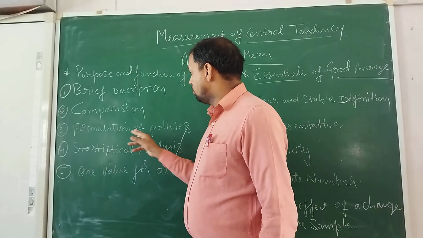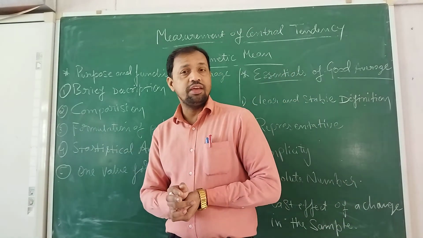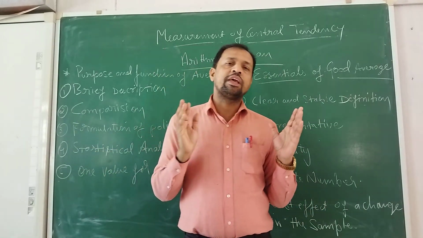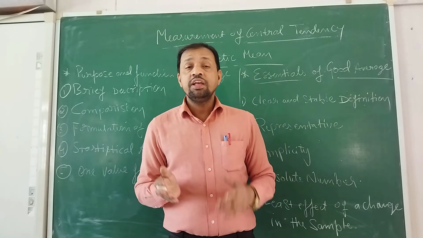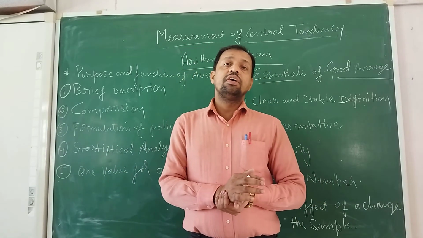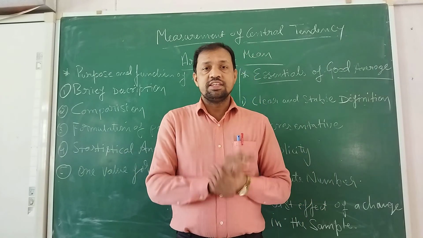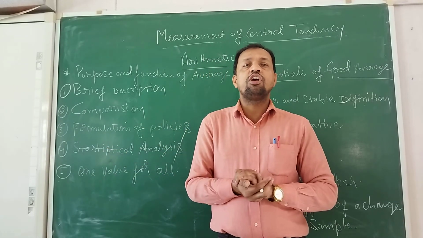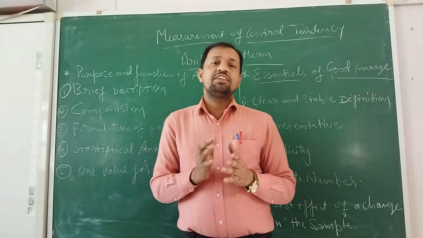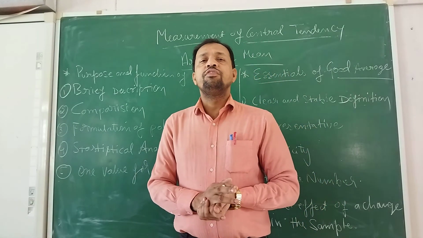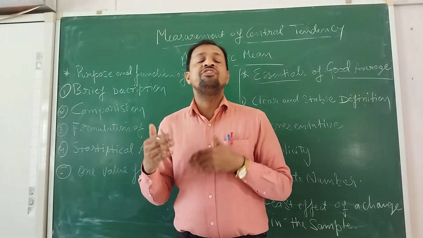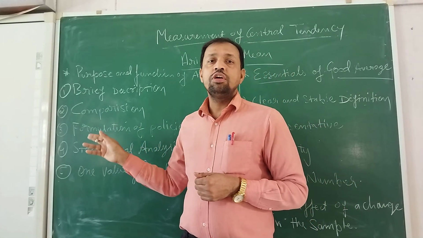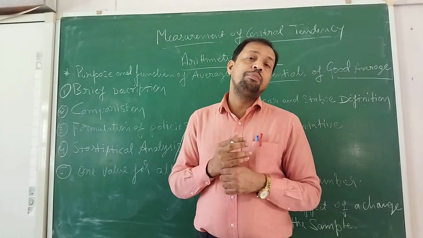Next, formulation of policies. Suppose when I calculate the per capita income of India and USA, we say that per capita income of India is far behind the USA. Then based on this, the government can make economic analysis and work on such sectors or fields through which they can generate more income and increase the per capita income of the people. So that is the type of formulation of policies.